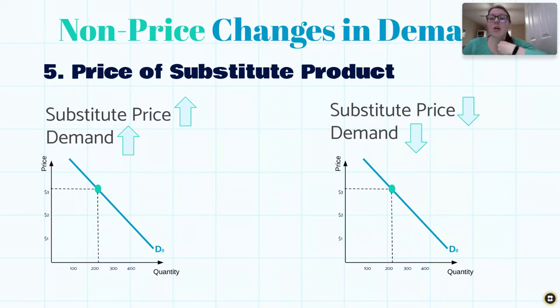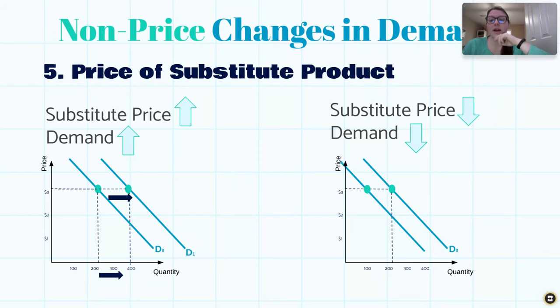So the price of our item is not changing. Therefore, this is a shift of the line. When the substitute price goes up, the demand goes up, and therefore we're going to shift to the right. All right, and when the substitute price goes down, the demand goes down, and therefore we're going to shift to the left.